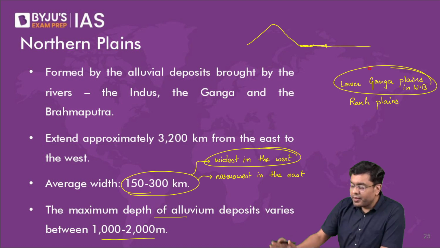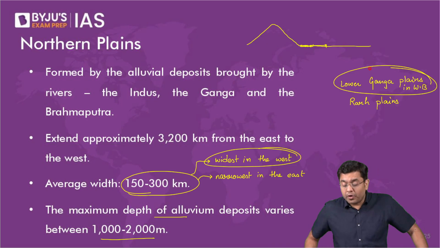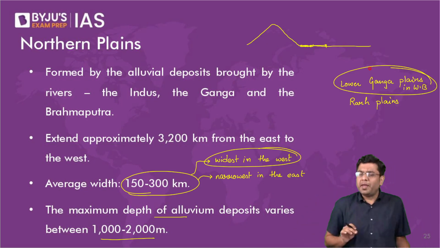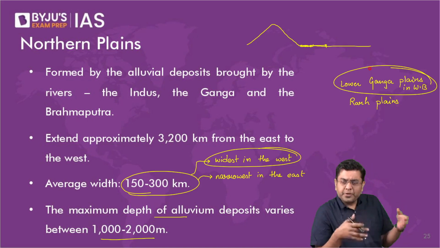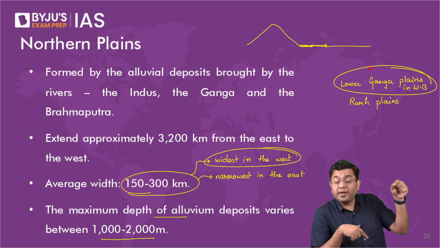So it is in the lower part, as all of you have said. It is always going to be present in the lower Ganga plain or the Rarh plain. This is where you will have the finest deposits, and the reason is very simple. The larger deposits will be dumped immediately, while the smaller particles will be carried over a distance.